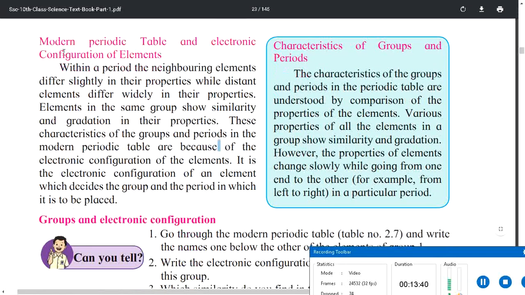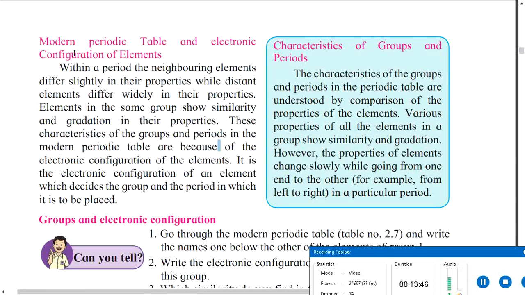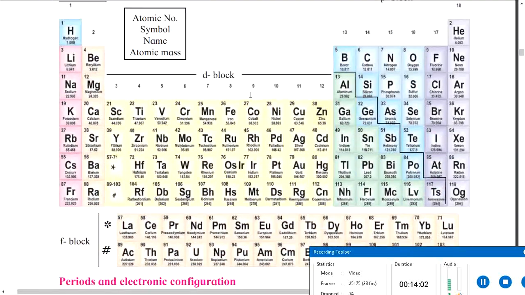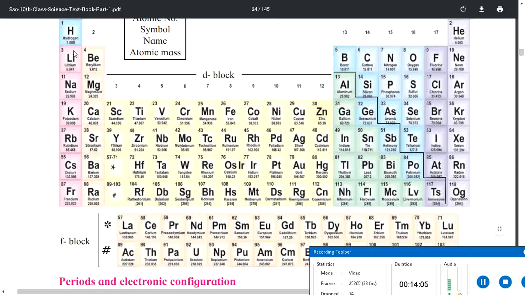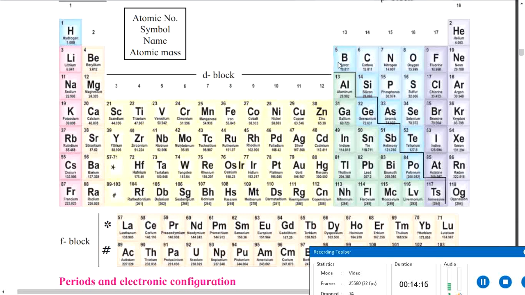Now let us read about the electronic configuration of these elements. Within a period, neighboring elements, neighboring meaning those present just beside each other, differ slightly in their properties, while distant elements differ widely in their properties. This statement can come as a give-reasons question, and I will tell you the reason later when we reach it in our textbook. It is saying that elements present beside each other, like lithium and beryllium, or sodium and magnesium, or iron and cobalt, or carbon and nitrogen, have very slight difference in their properties, whereas elements present far apart, like calcium and gallium.